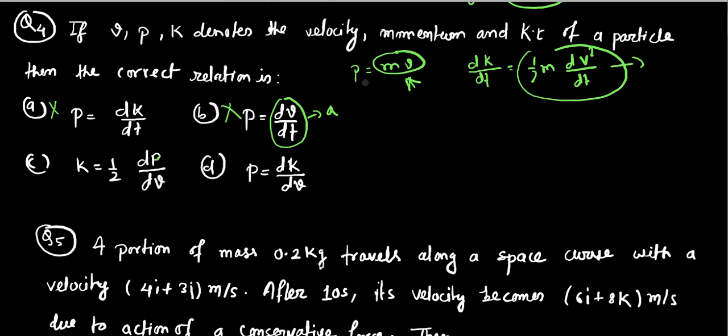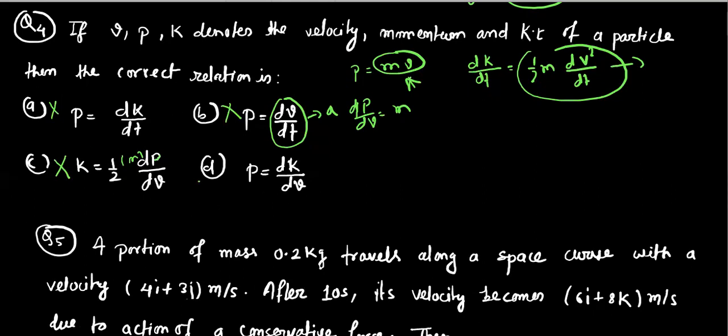If I differentiate this with respect to velocity, I will get dp by dv as m. So its expression will be half m, which is not equal to the expression for kinetic energy. That's why this is also incorrect.